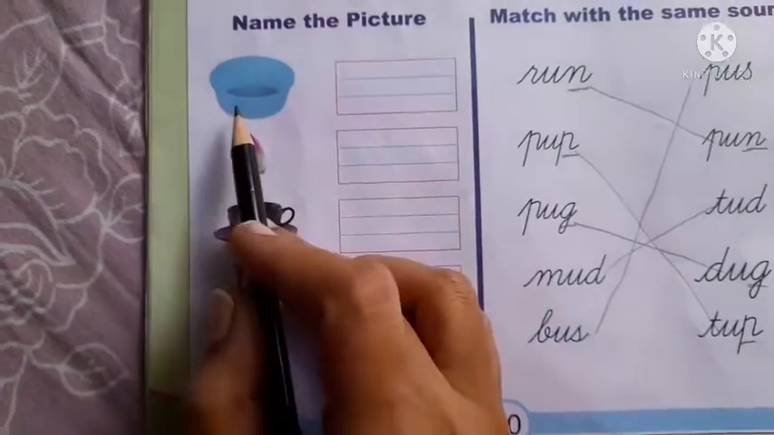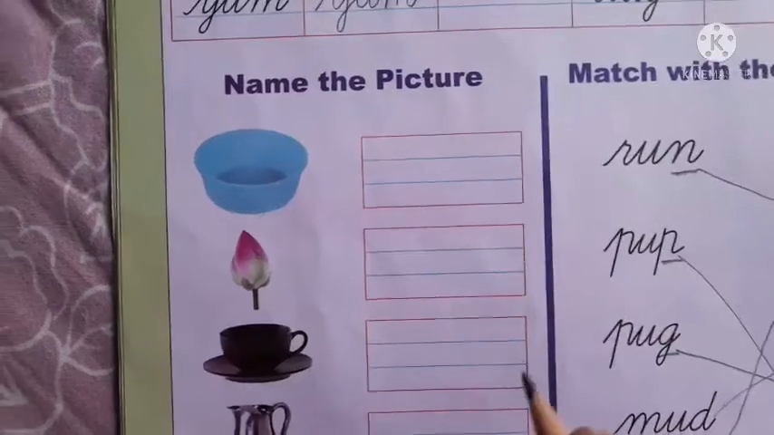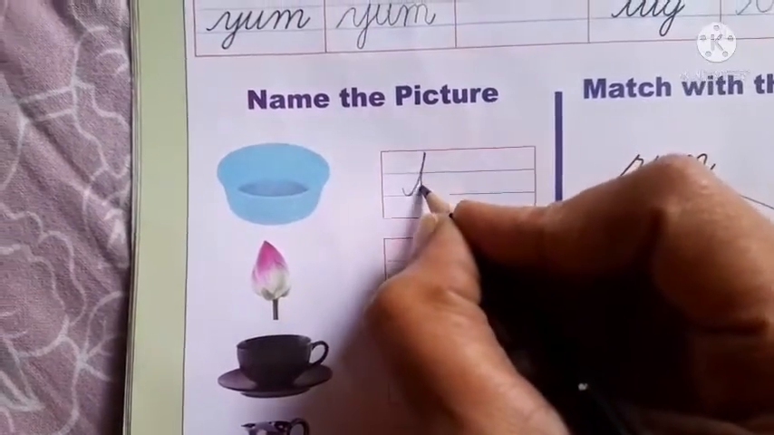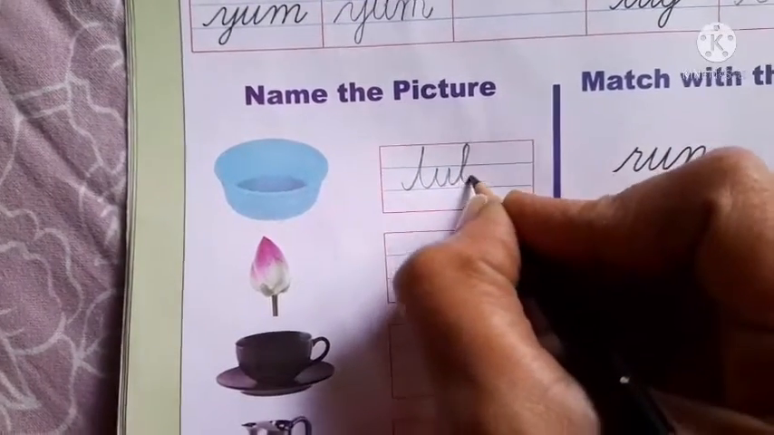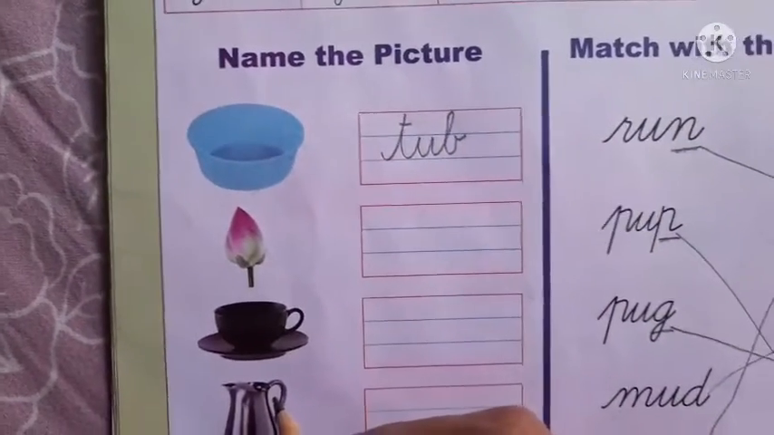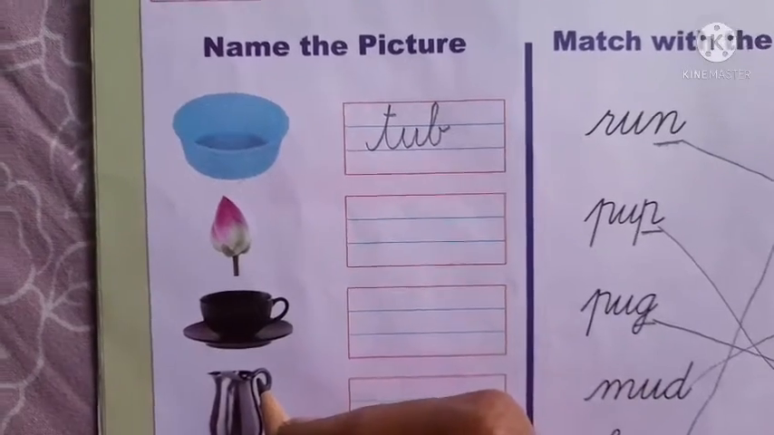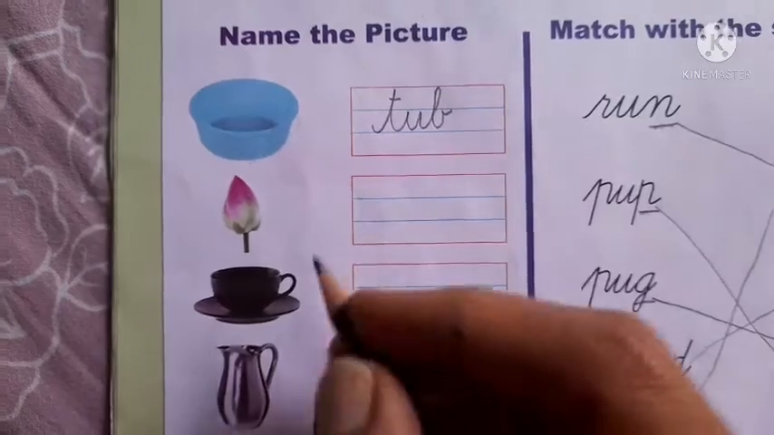Okay, this is a tub. T-U-B, tub. Write T-U-B, tub. What is this? This is a bud.